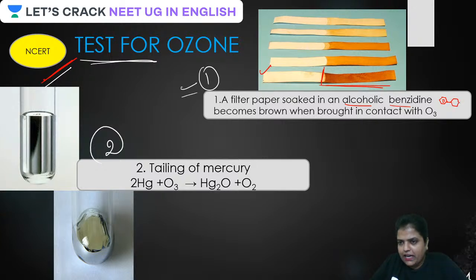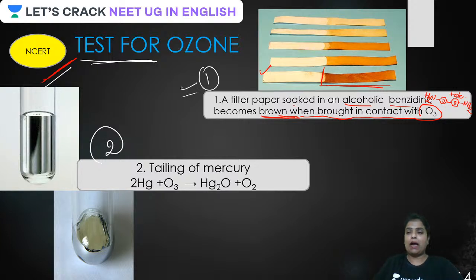Two benzene rings are attached like this, further attached to NH2 groups like this, plus alcohol. So this is alcoholic benzidine. In presence of ozone, the filter paper turns brown. A filter paper soaked in alcoholic benzidine turns brown when it is brought in contact with ozone. Is that clear?